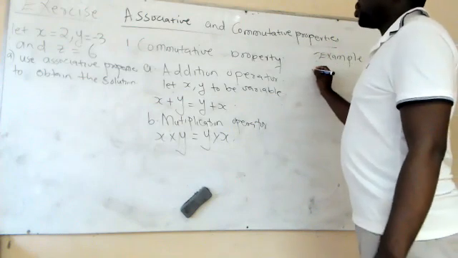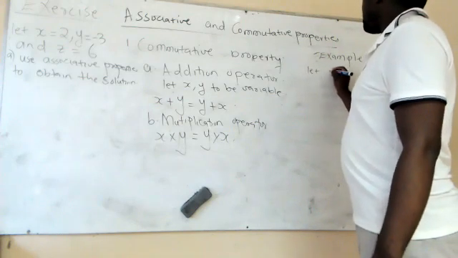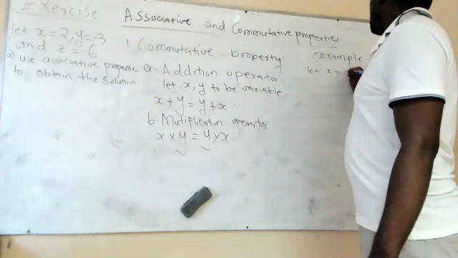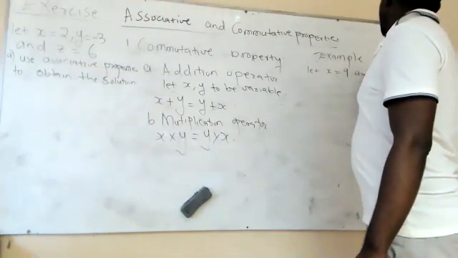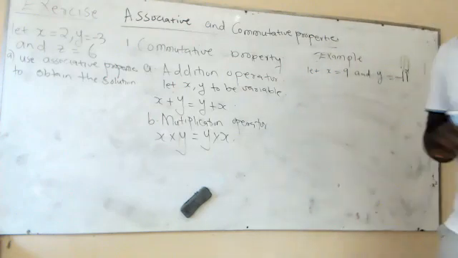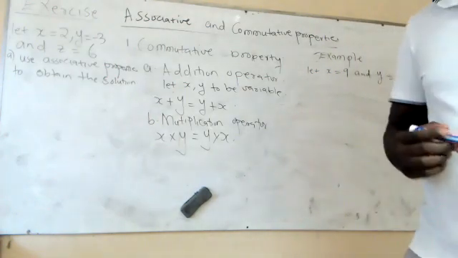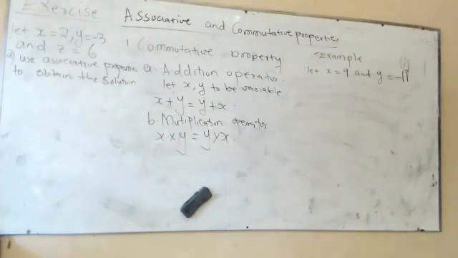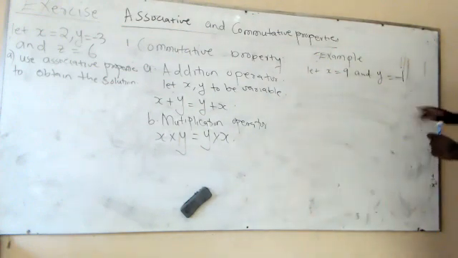So now example, let x equal to 9 and y equal to -11. So these properties are very important when you are dealing with negative numbers. They are very, very important when you are dealing with negative numbers. It's y equals to -11. Yes, it's -11.